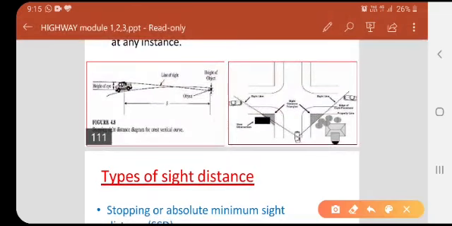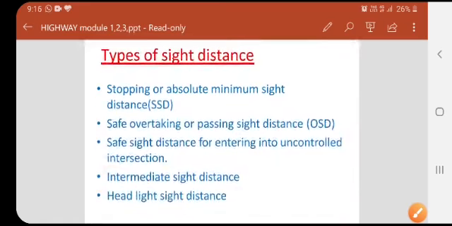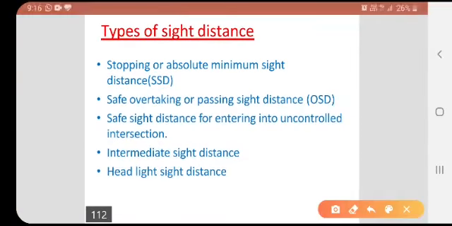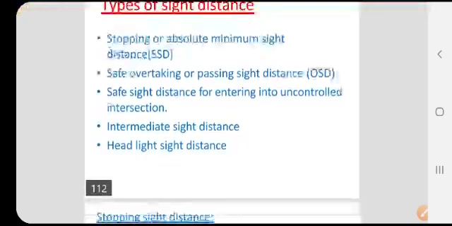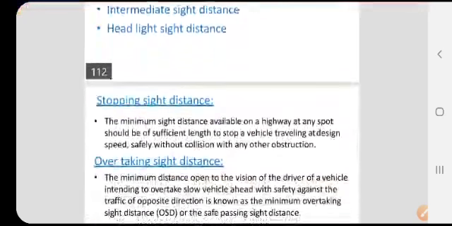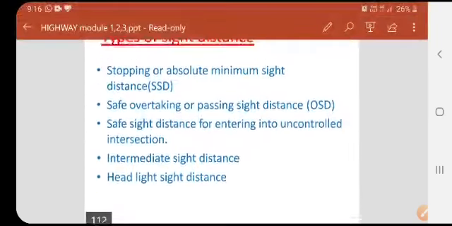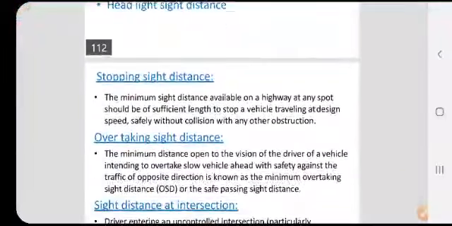Next, safe sight distance for entering into an uncontrolled intersection. As we know, an intersection point is there. In this condition, at an uncontrolled intersection, what will be the safe sight distance? The next one is intermediate sight distance. Let's see one by one. And the last one is headlight sight distance.